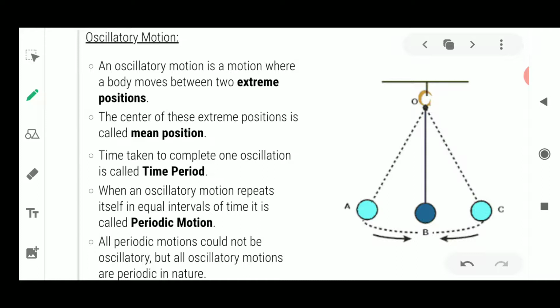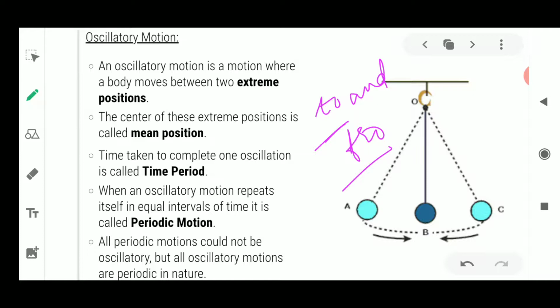Now every object which is moving in a to and fro direction is in oscillatory motion, or simply we can say it is in oscillation, to and fro. Please remember these two words. It's very important to understand the meaning of the word oscillation or oscillatory motion. Oscillatory motion means the object is moving in a to and fro direction. To and fro means it is crossing the same points at the same interval. So this is known as the to and fro motion. Okay, so this becomes oscillatory motion.